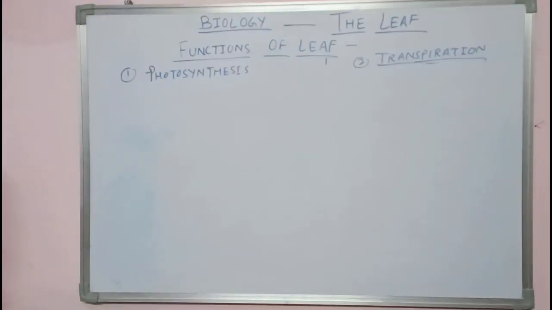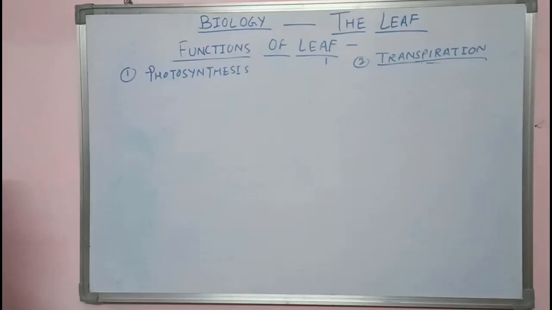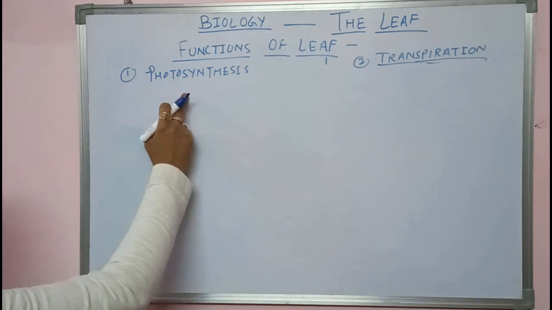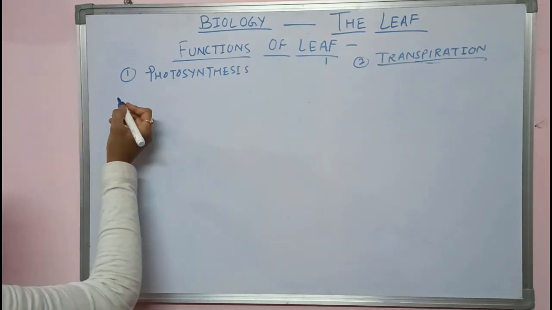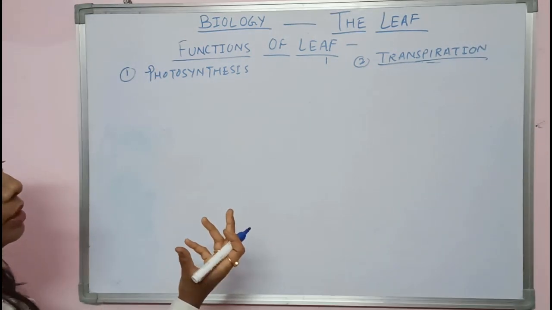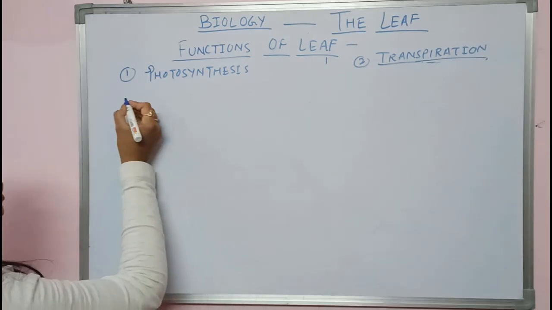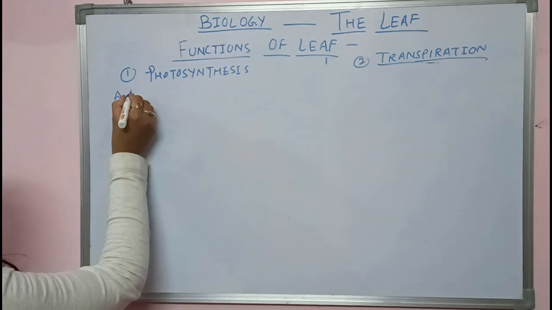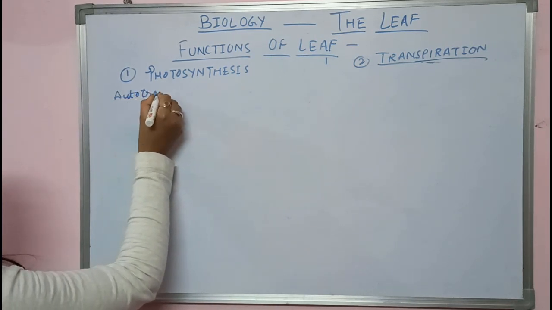In photosynthesis, see what happened. It is the most important function a plant does. Plants are having capacity to manufacture their own food. That's why those are called autotrophs.